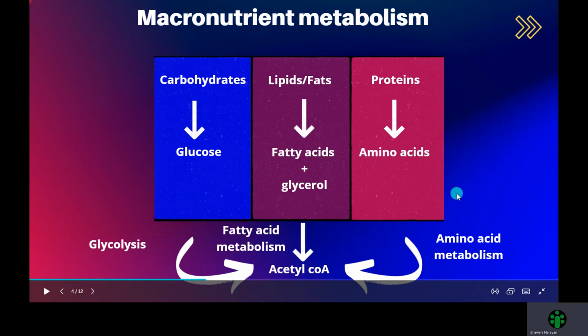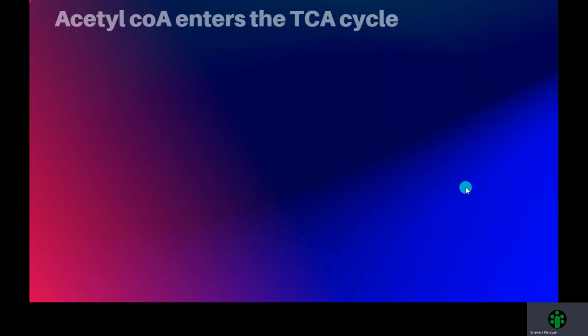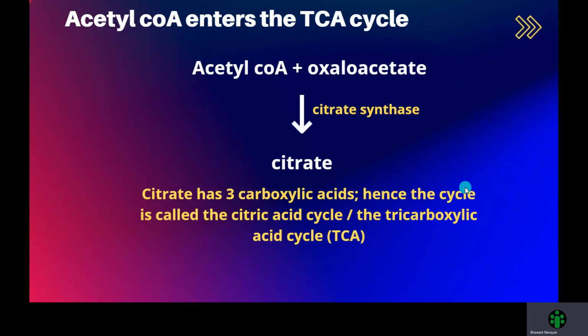Why acetyl coenzyme A? If you ask a simple question, why do we eat food? We eat food to get energy. Where does that energy come from? That energy comes from the entry of acetyl coenzyme A into the TCA cycle, and the TCA cycle gives energy. So acetyl coenzyme A enters the TCA cycle.